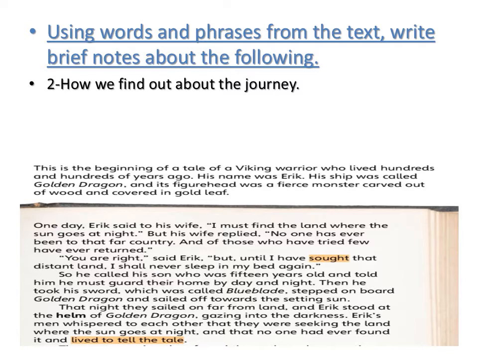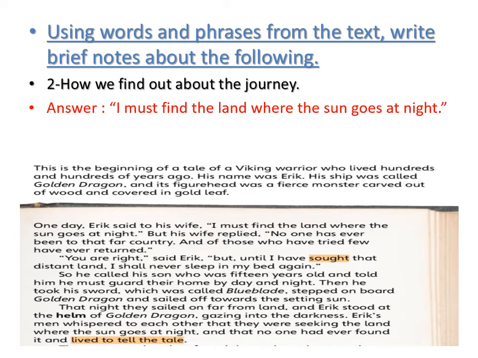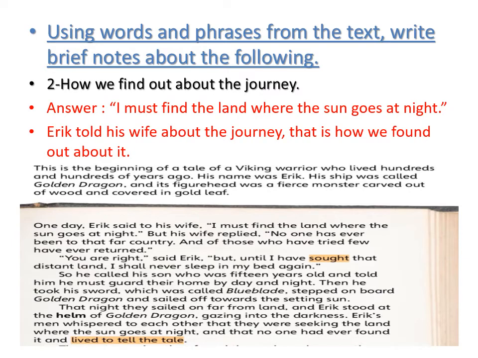Let's see. One day Eric said to his wife, I must find the land where the sun goes at night. So, we find out about the journey from this exact sentence. We find out that Eric wants to go on this journey. So, which phrase or which sentence is the answer here? The answer here is I must find the land where the sun goes at night. The answer here is from the text.